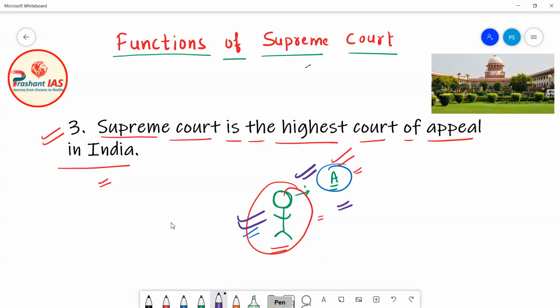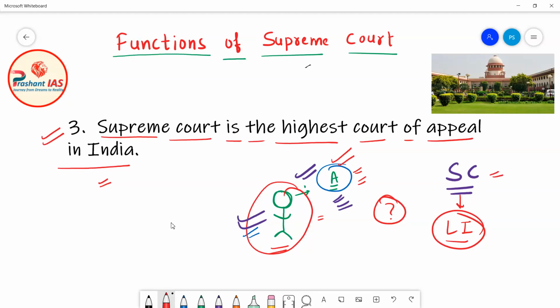So the case of Mr. A went to the Supreme Court, and again the trial happened, and the Supreme Court also found that Mr. A is guilty. This time the Supreme Court also gave him life imprisonment. So now my question is: once the Supreme Court of India has given life imprisonment to Mr. A, can he appeal anywhere in India? Can he go anywhere else for justice? Kindly pause the video and give your answer in the comment section.